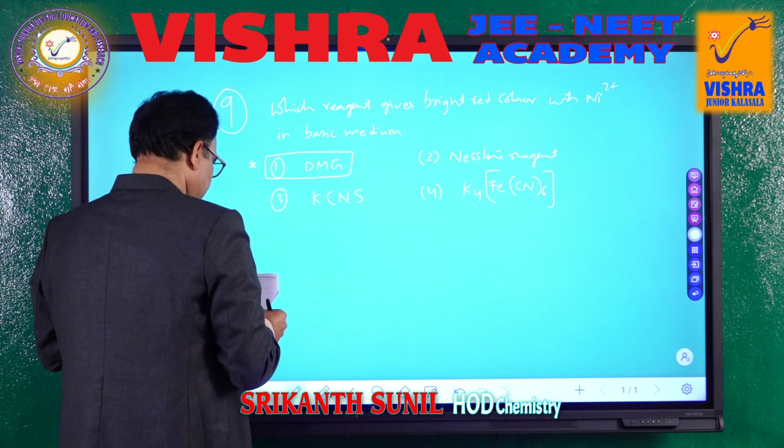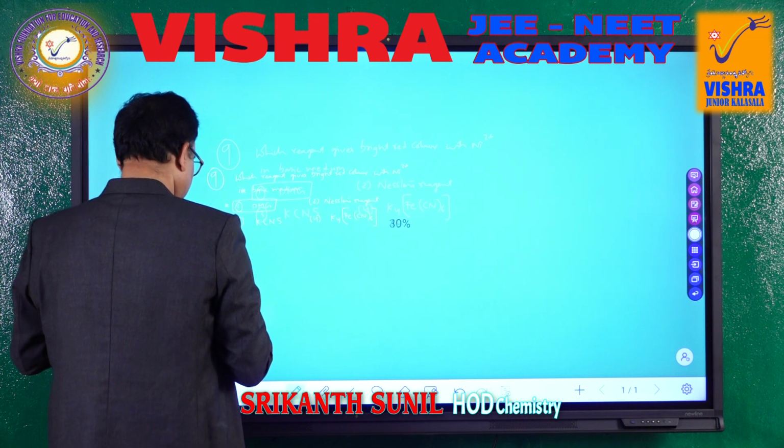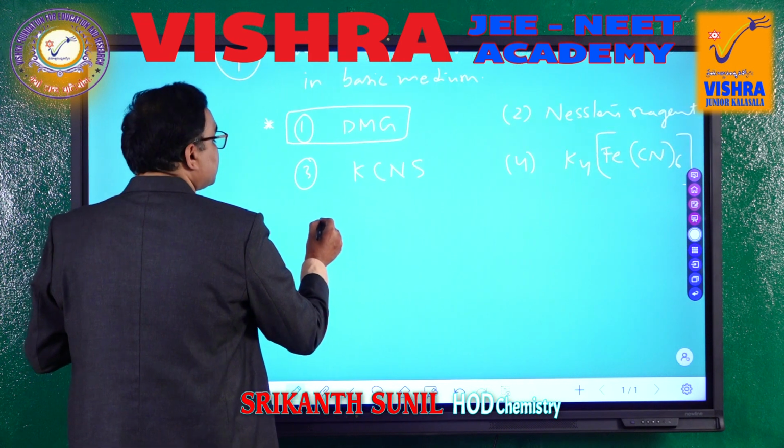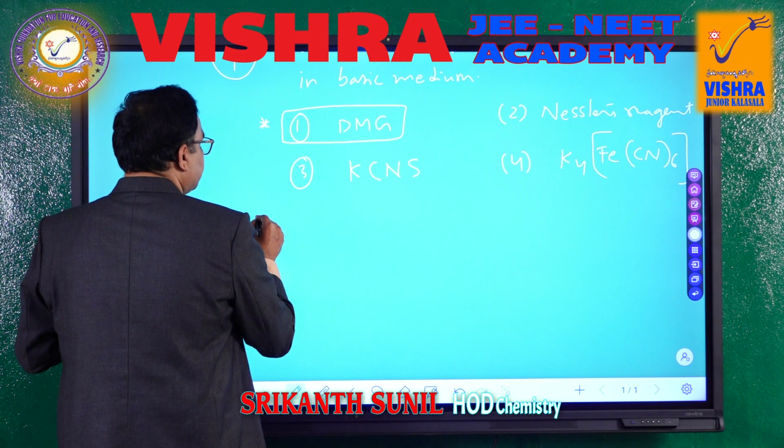So, let us see what this compound is. Okay, this compound is DMG. I am explaining here the structure of DMG.